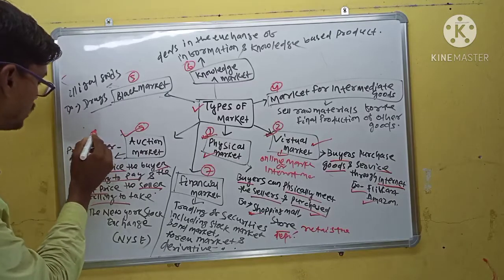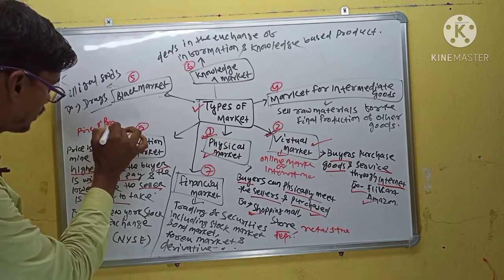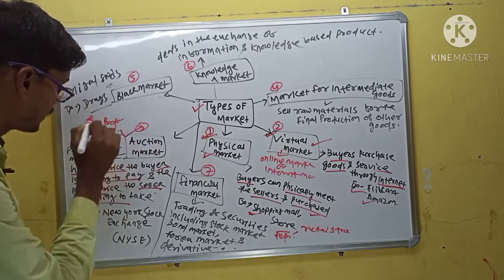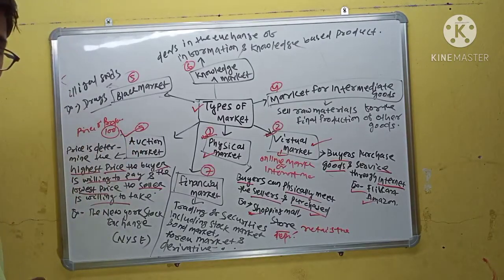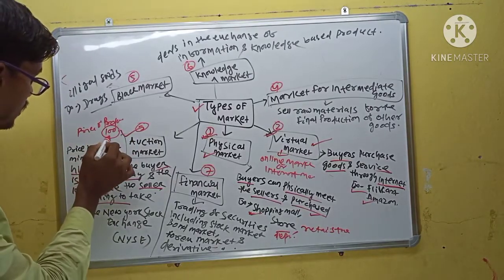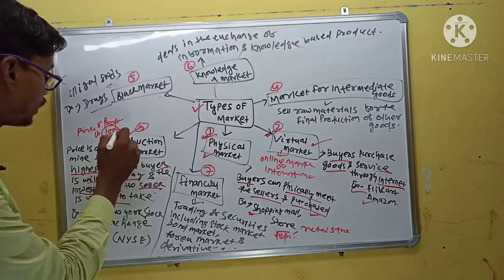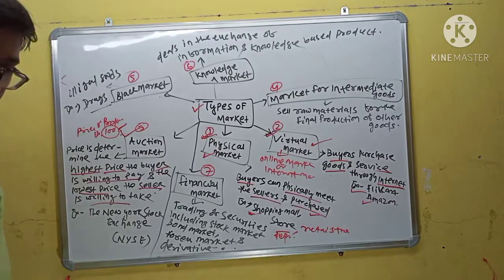Suppose the price of a product is 100. That is fixed. That rupees 100 the buyer is willing to pay and the seller is willing to take.